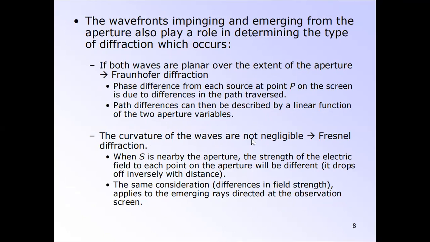If the curvature of the waves is not negligible, this implies Fresnel diffraction. When the source S is nearby the aperture, the strength of the electric field at each point in the aperture will be different. The same consideration, differences in the field strength, applies to the emerging rays directed to the observation screen.